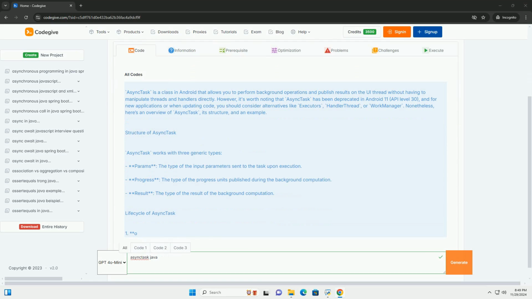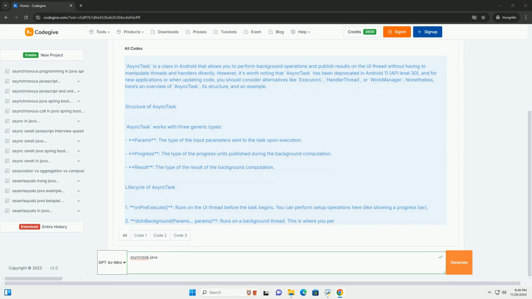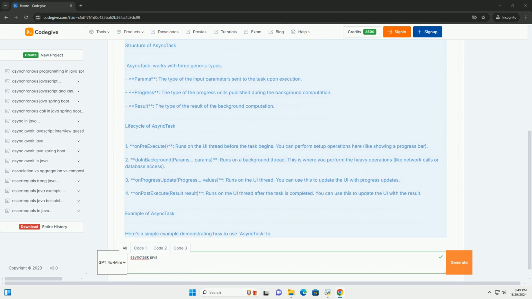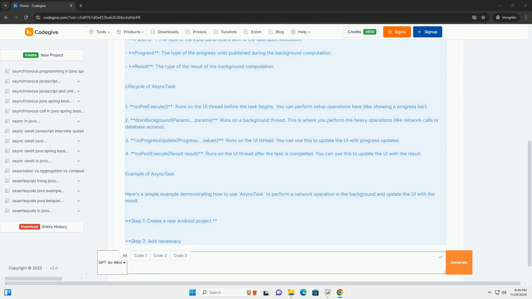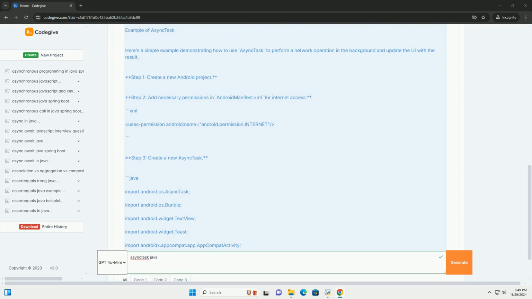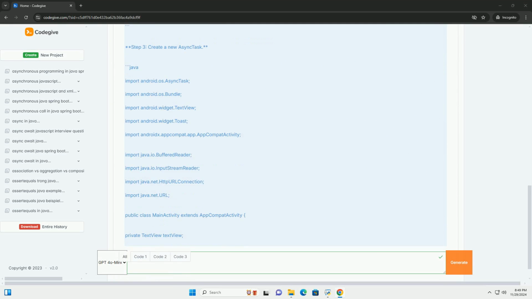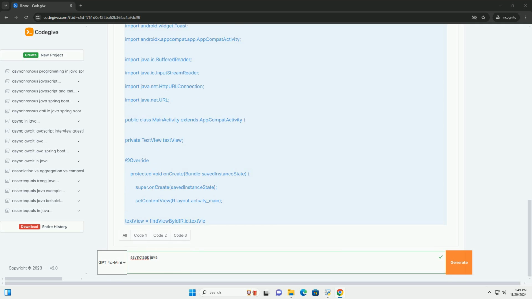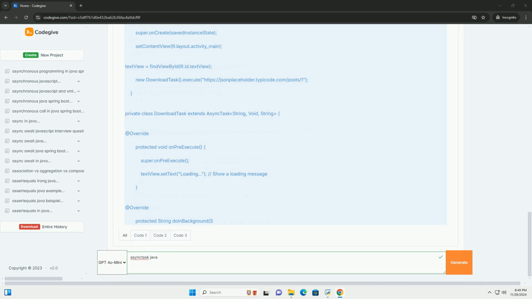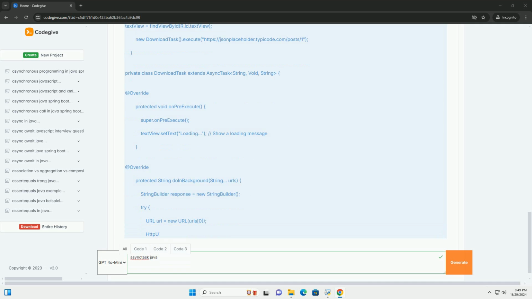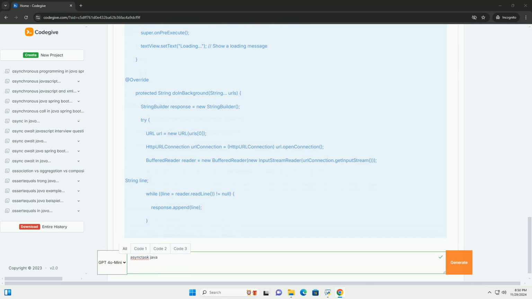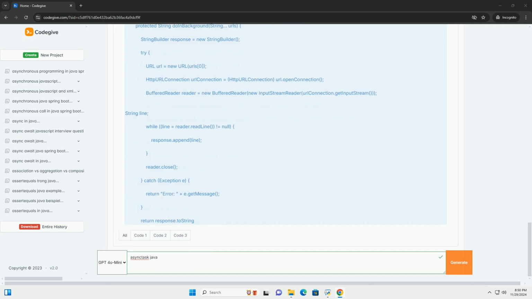AsyncTask is a class in Android that allows you to perform background operations and publish results on the UI thread without having to manipulate threads and handlers directly. However, it's worth noting that AsyncTask has been deprecated in Android 11, API level 30, and for new applications or when updating code, you should consider alternatives like executors, HandlerThread, or WorkManager. Nonetheless, here's an overview of AsyncTask, its structure, and an example.